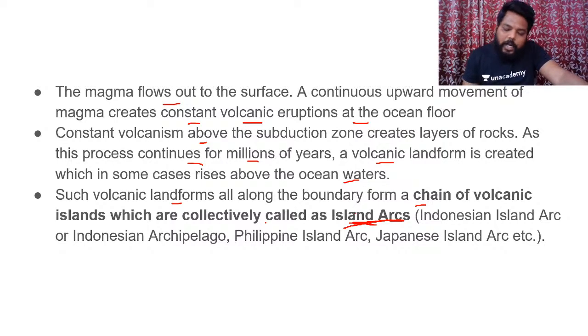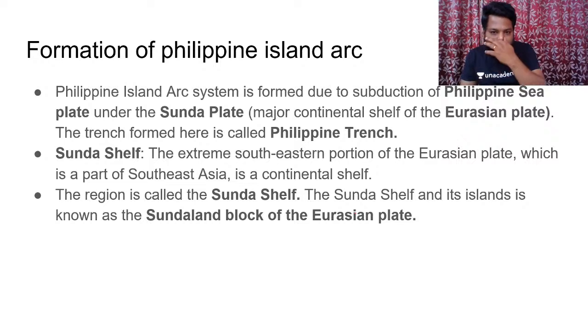So the Indonesian archipelago, Philippine archipelago, and Japan group of islands are the best examples of these island arcs. If you see the formation of the Philippine islands, seeing this deeper is also highly important for you. The Philippine island arc system is formed due to subduction of the Philippines plate under the Sunda plate. Please do remember this. Until now, you have thought that it was the Pacific plate which has come into the picture. But the Sunda plate is the major continental shelf of the Eurasian plate.